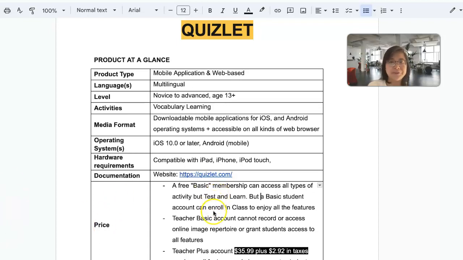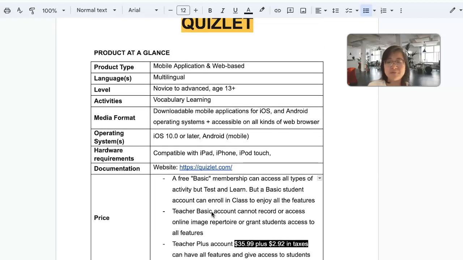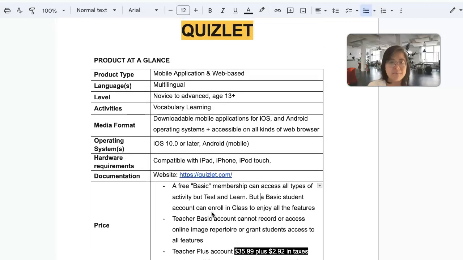So first of all, just have a general look at the product. We can access Quizlet via a mobile application. You can download the app either on Android or what is the other one? Apple, right? iOS or Android, or access it from the web. So very convenient, right? I often encourage my students to download it on the phone, and maybe when they're waiting for something, then they can work on the app.